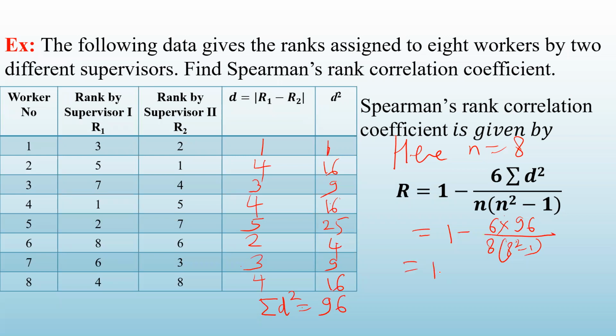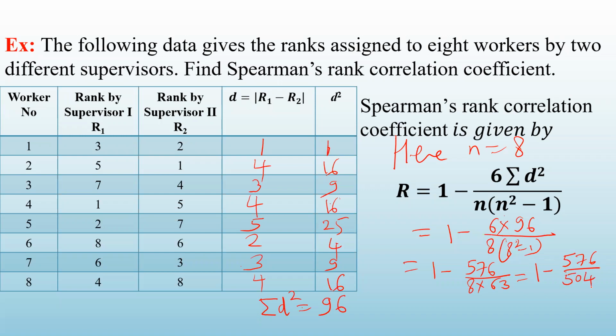So you will get 1 minus 6 into 96, which gives you 576, divided by 8 into 8 square minus 1. 8 square is 64, 64 minus 1 is 63, which can be written as 1 minus 576 divided by 8 into 63. 8 into 63 gives you 504.